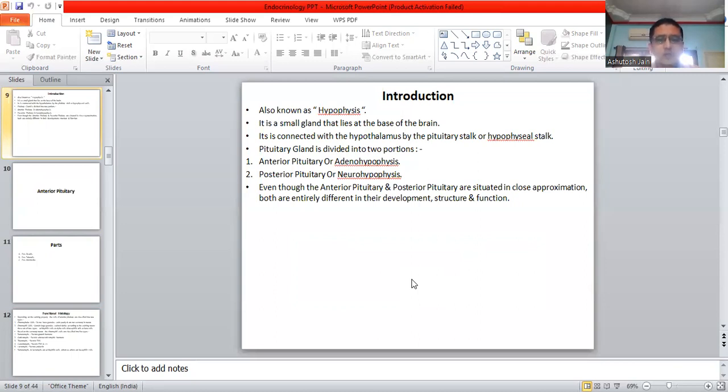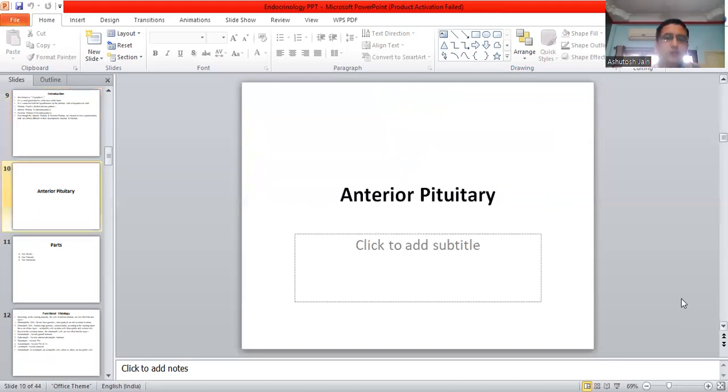Even though the anterior pituitary and posterior pituitary are situated in close approximation, my dear students, these both parts of the pituitary gland are entirely different in their development, structure and function. And now coming on to the anterior pituitary. I hope everything is clear up till now.